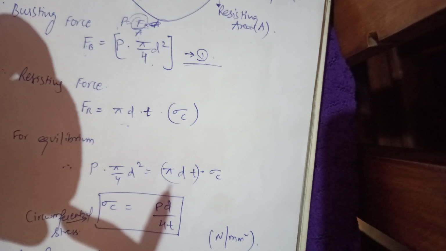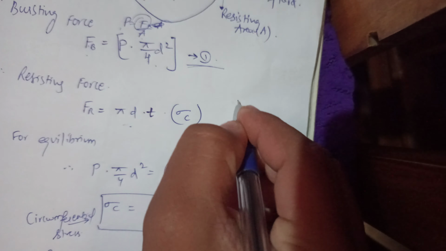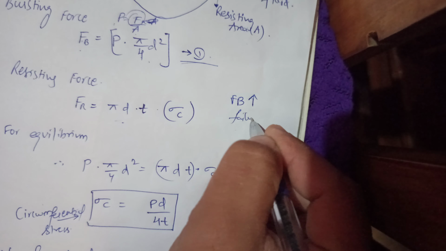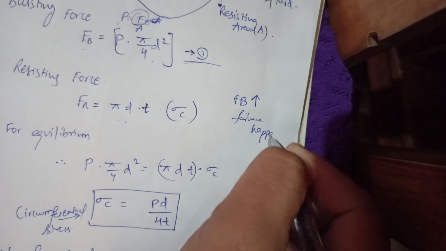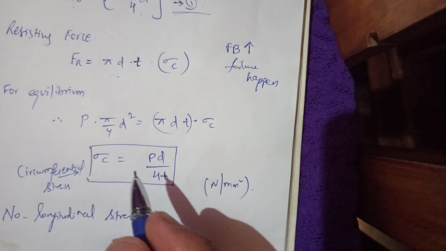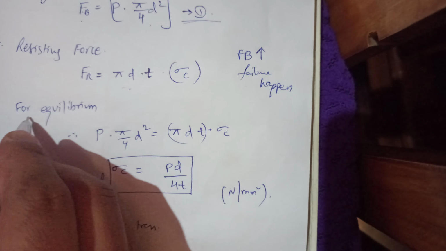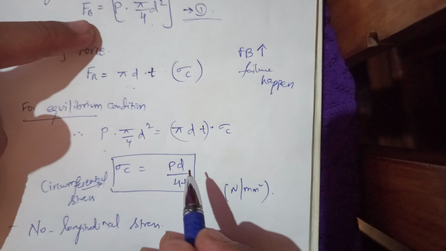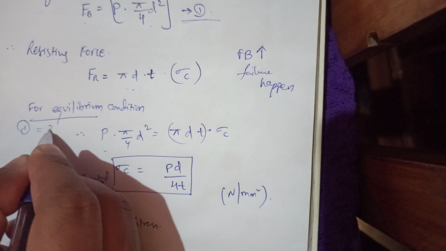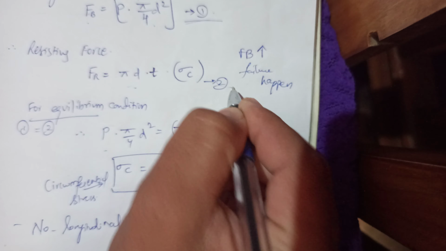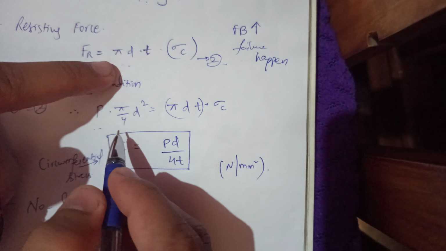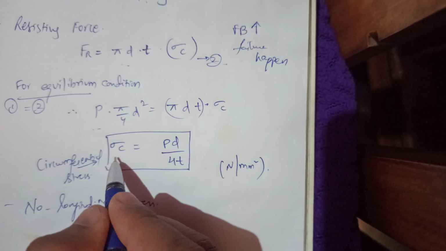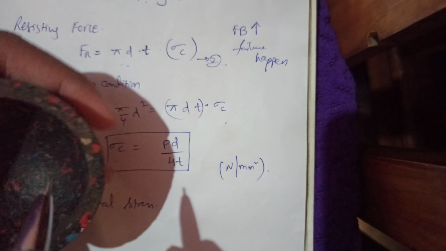If the bursting force Fb is more, then failure happens. Now assuming no failure will happen, that is the equilibrium condition, equating equation 1 to equation 2. Assume this as 2. So p into pi by 4 d square is equal to pi d times t into sigma c, where sigma c is the circumferential stress.